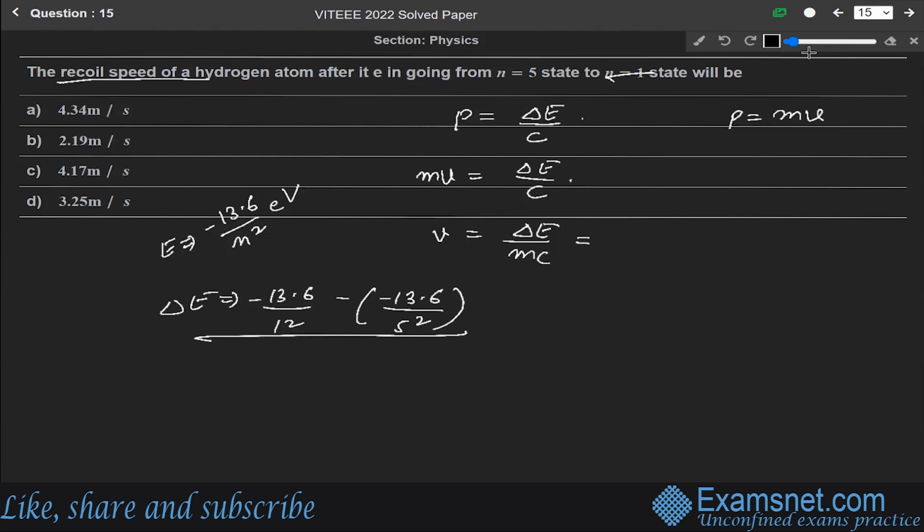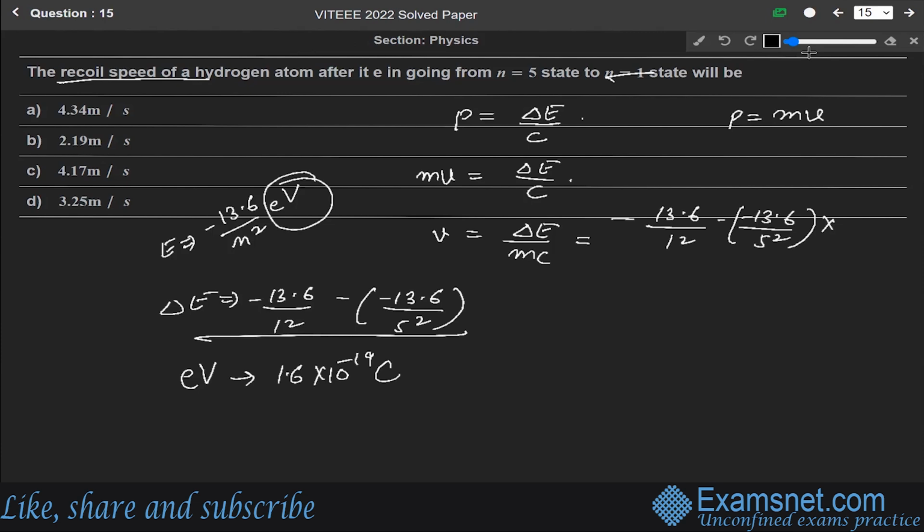So here we write 13.6 over 1 square minus of minus 13.6 over 5 square, into, since it is in electron volt, converting this electron volt into joule, multiply it by 1.6 into 10 to the power minus 19. So it will become joule. So it will be 1.6 into 10 to the power minus 19 over the mass of the hydrogen atom, which is 1.6 into 10 to the power minus 27, into c, the speed of light, 3 into 10 to the power 8 meter per second.